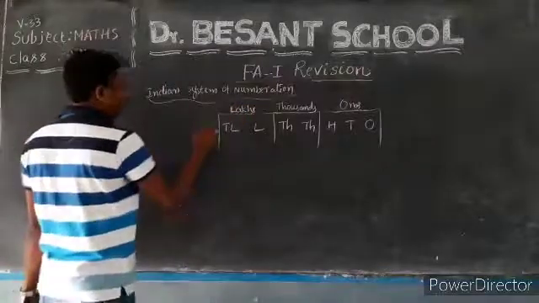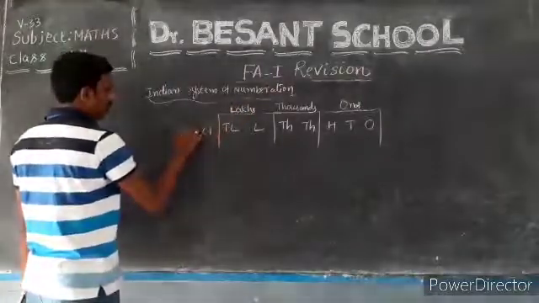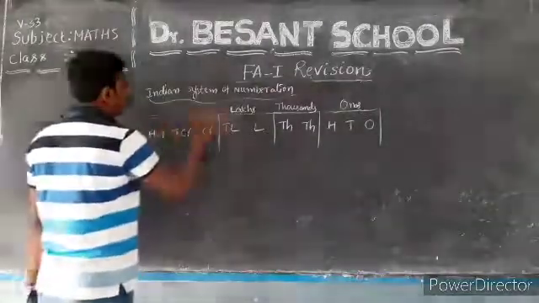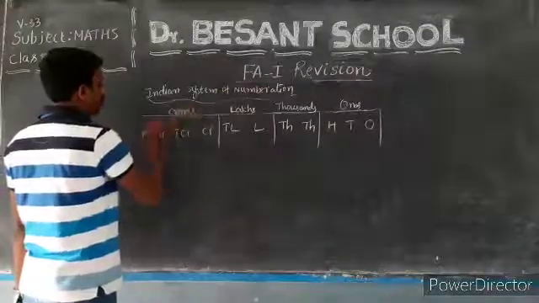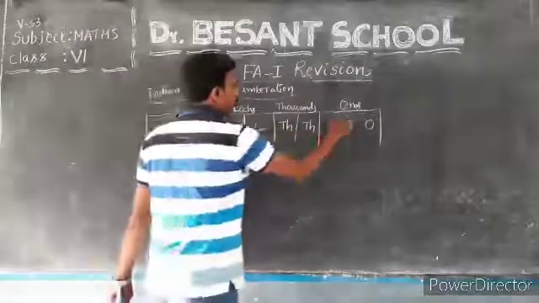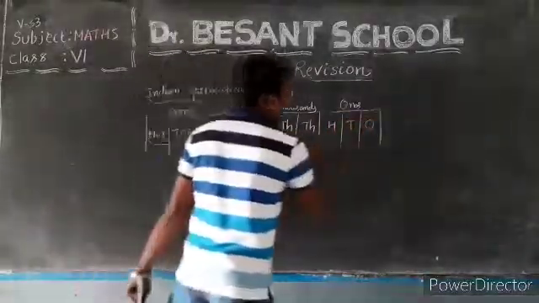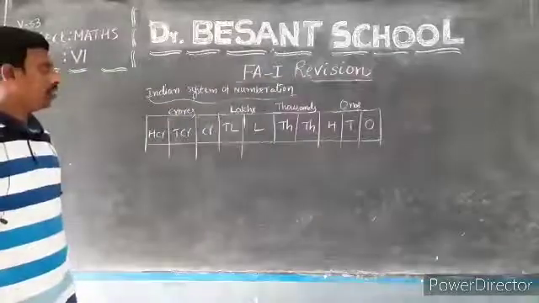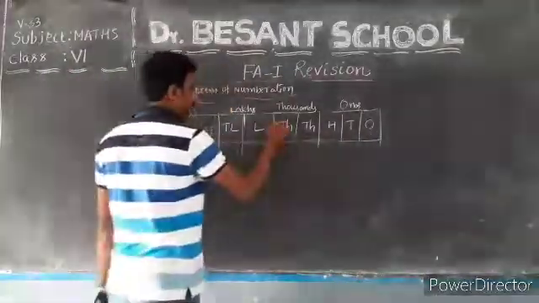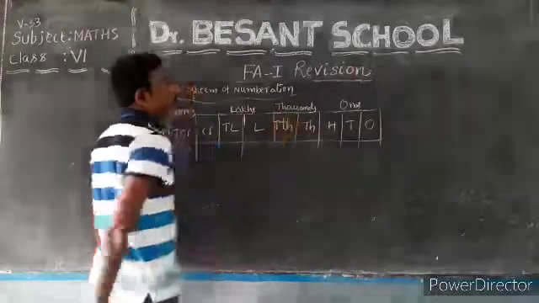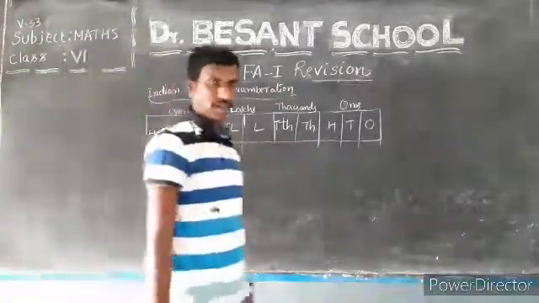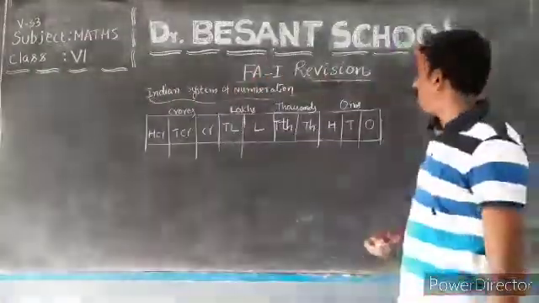And then we have crores: crore, 10 crores, 100 crores. Just now we discussed crores, so the period here is crores. According to the Indian system of numeration, we have ones, tens, hundreds, thousands, 10,000, lakhs, 10 lakhs, crore, 10 crores, and 100 crores. Are you following?